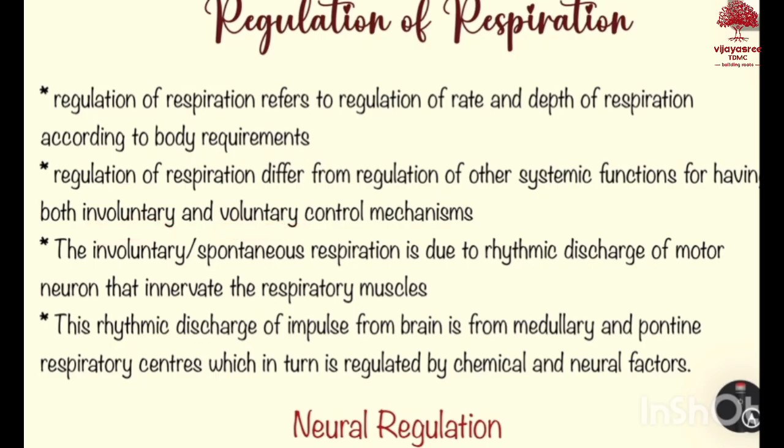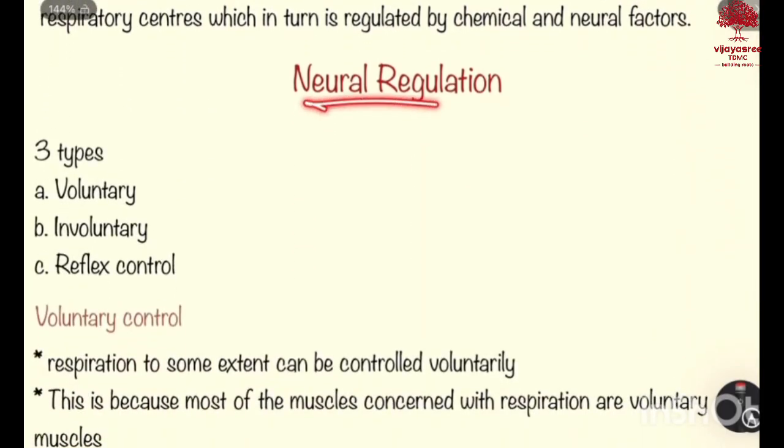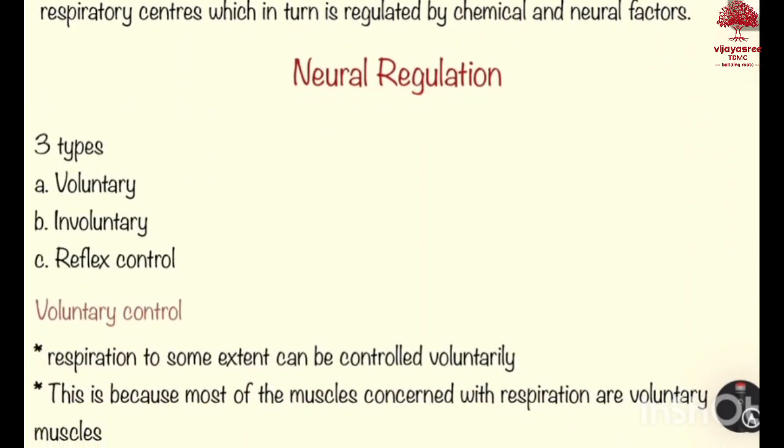The involuntary or spontaneous respiration is due to rhythmic discharge of motor neurons that innervate the respiratory muscles. This rhythmic discharge of impulse from brain is from medullary and pontine respiratory centers, which in turn is regulated by chemical and neural factors. Today, we are going to deal with neural regulation. In neural regulation, we have three types of control: voluntary control, involuntary control, and reflex control.